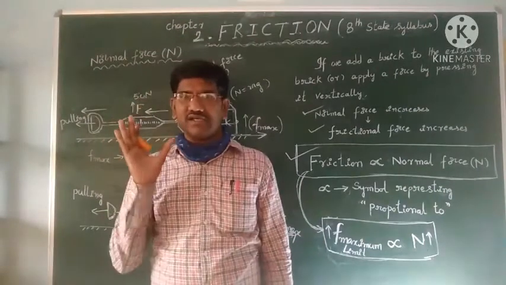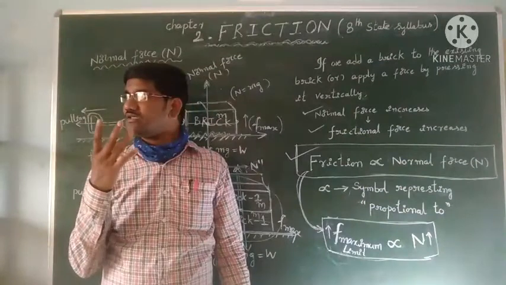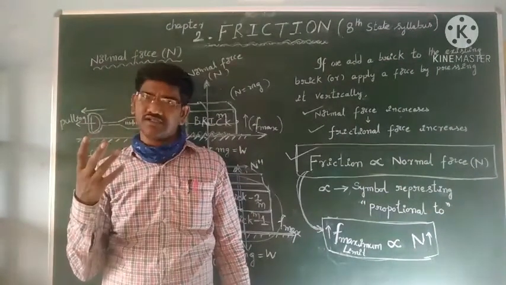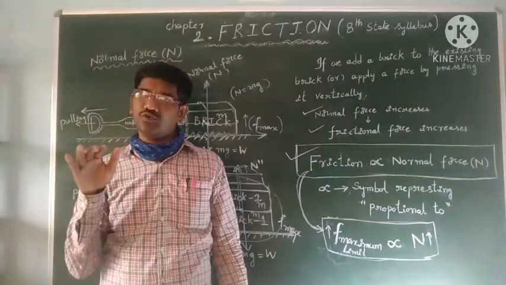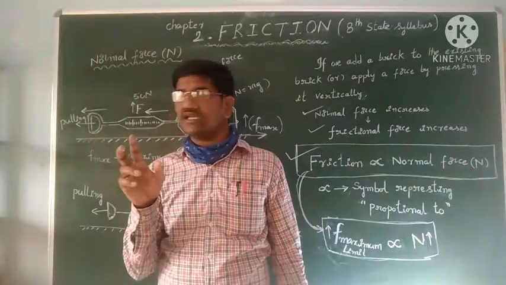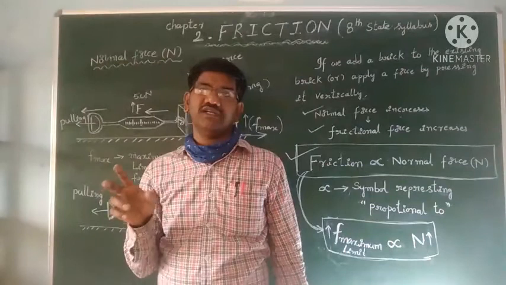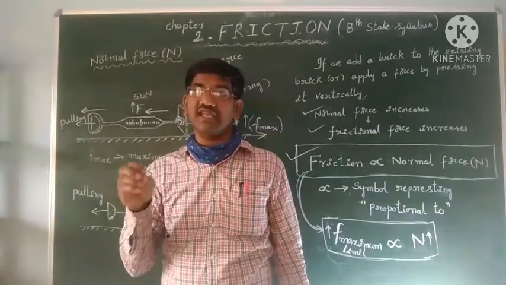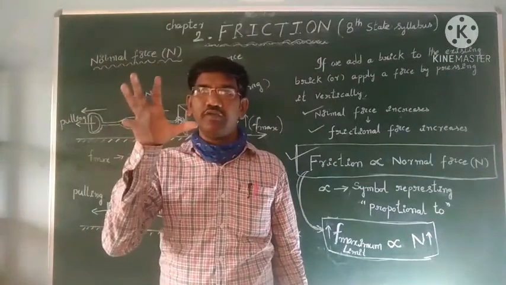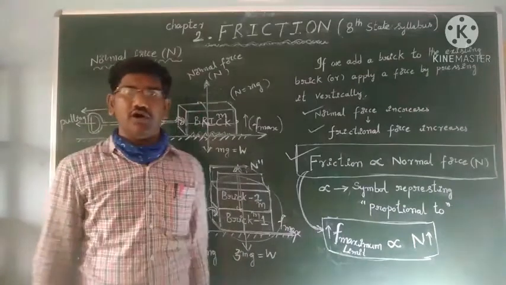So the factors affecting friction are how many, students? 3. One is roughness. The more the roughness, the more the frictional force. The smoother the surface, the less the frictional force. And frictional force is independent of area of contact. It doesn't depend on how much area is in contact with the surface. It depends only on the normal force. And frictional force is directly proportional to normal force.